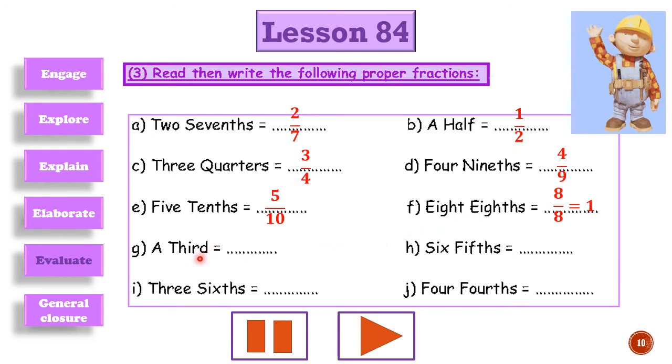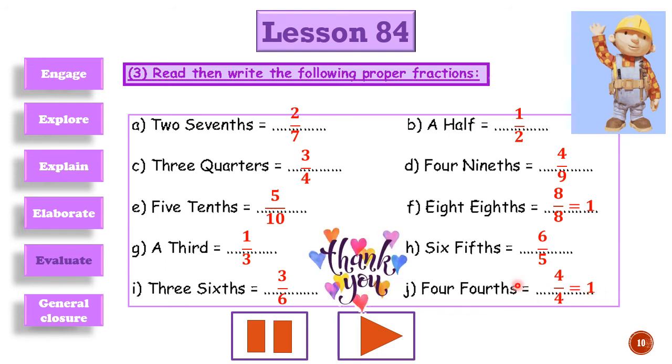Excellent job. A third, a means 1/3. 6 fifths, it will be 6 over 5, it will be 6 fifths. Yes, 3 fifths. 3 sixths, it will be 3 parts out of 6. 4 fourths, one more time, it will be 4 fourths and equals so on. Good job.